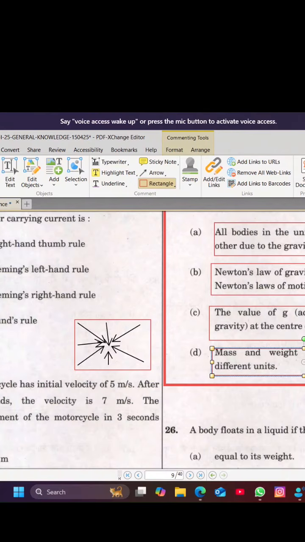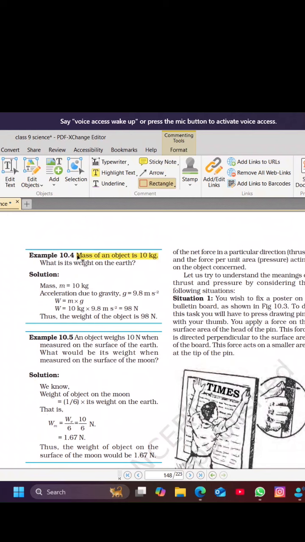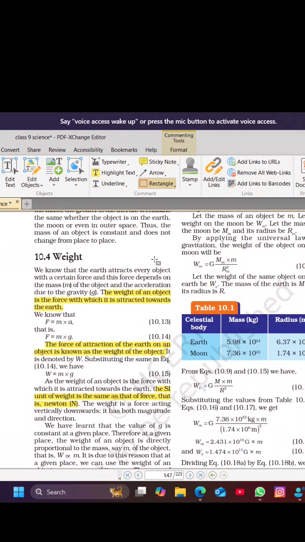and for the fourth statement we can again refer to the NCERT which is asking for the SI units of mass and weight. तो जैसा कि आपको इस एग्जाम्पल में दिख रहा है, द SI unit of mass is kg while the SI unit of weight is given in NCERT as Newton.